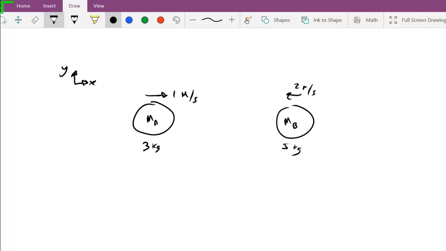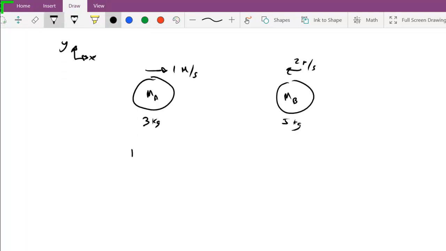So we have here the total momentum of this system is equal to the momentum of object A plus the momentum of object B. Plus, if I had more objects, then I would just sum them as well. Okay, and these are vectors, so we have to be careful with our direction as well.